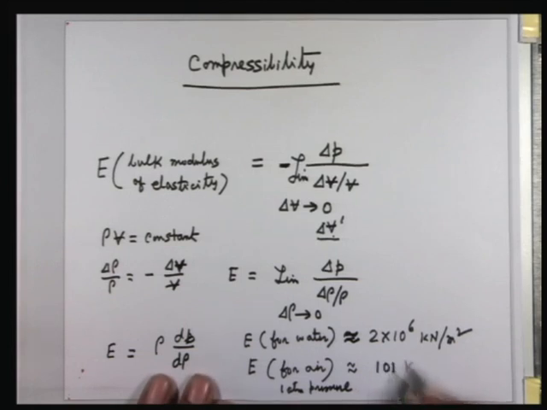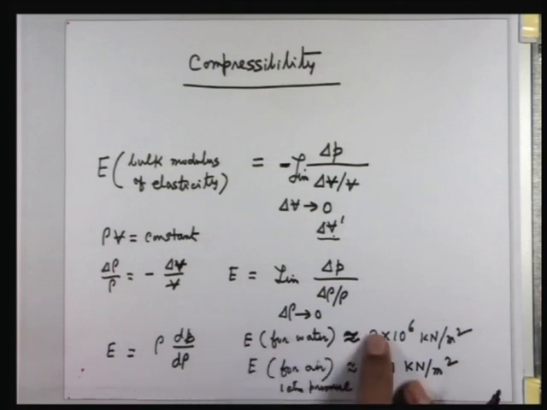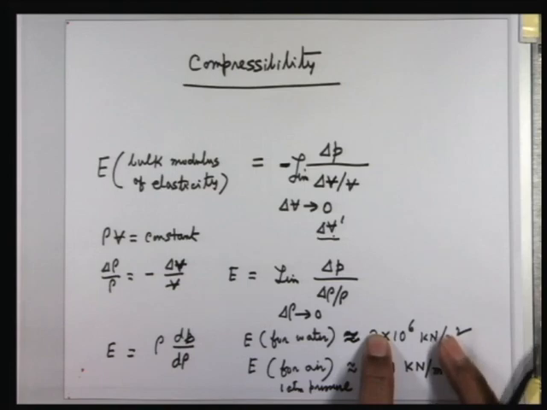The isothermal compressibility of any ideal gas is equal to its pressure itself. There is another compressibility for gas, isentropic compressibility, which is this times gamma, the ratio of specific heats, but here it is not that important. The order will be almost the same. So you see, water is almost incompressible as compared to air.